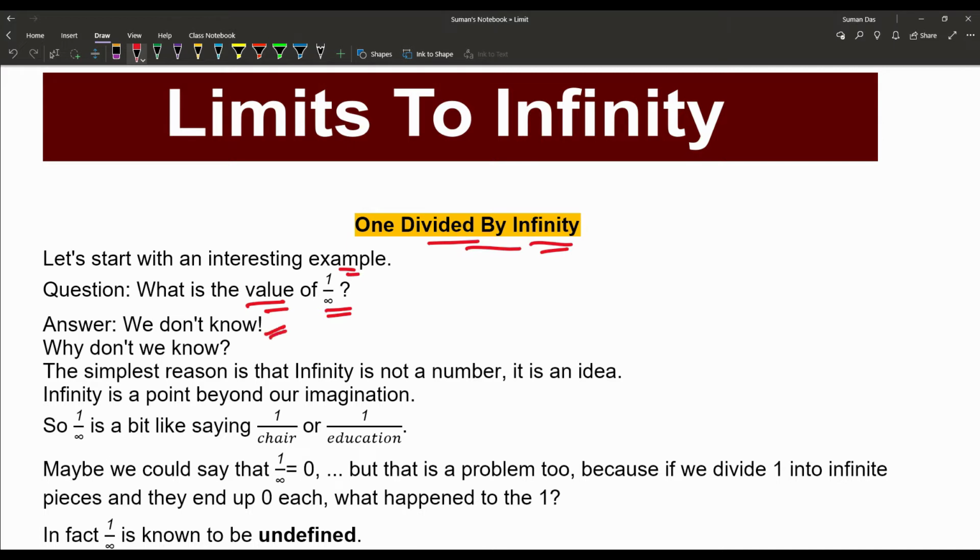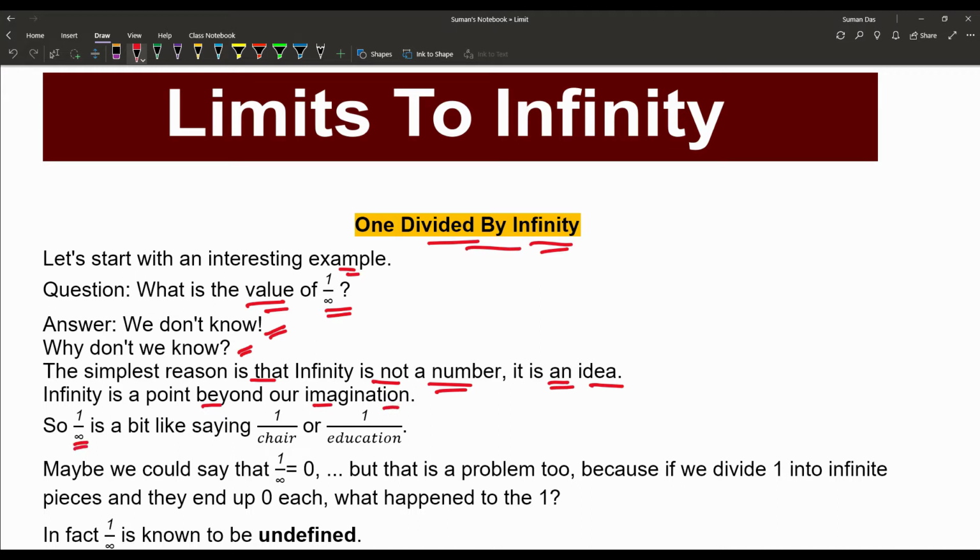Answer: we don't know, and we know why. The simplest reason is that infinity is not a number. It is particularly an idea. What is the meaning of infinity? Infinity is a point that is beyond our imagination.